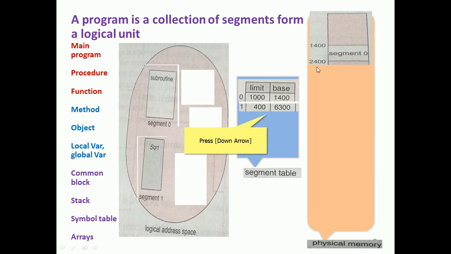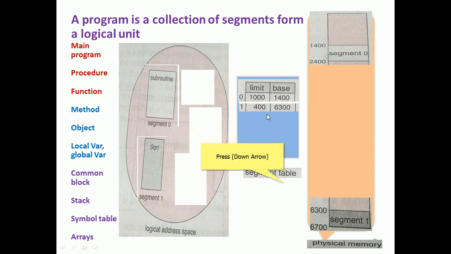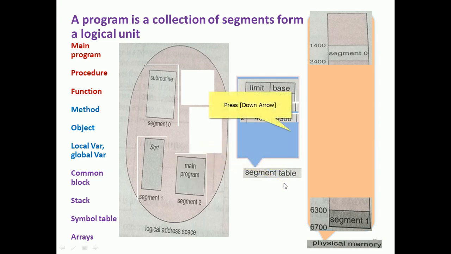Similarly, segment 1 is the square root routine. The base is 6300 and the limit is 400, so 6300 plus 400, 6700, will be the end address of segment 1. So segment 0 and segment 1 are observed in the physical memory.